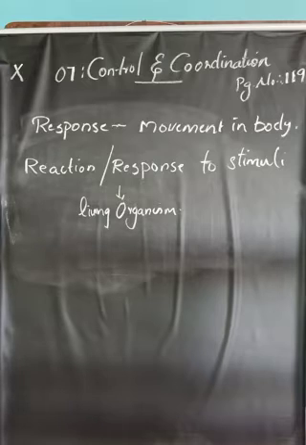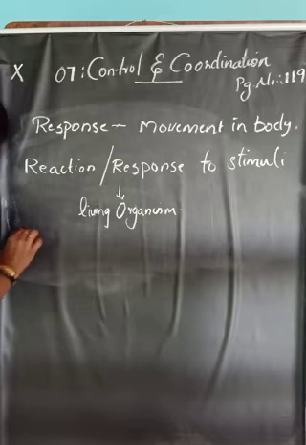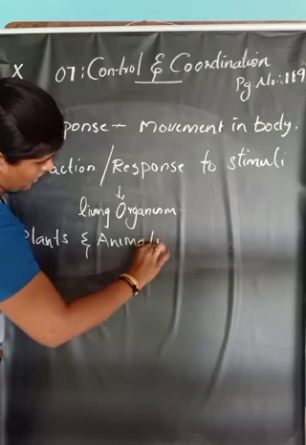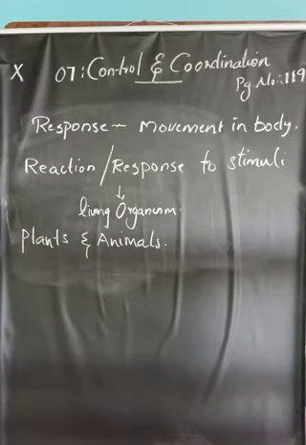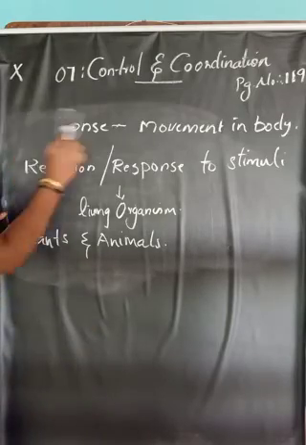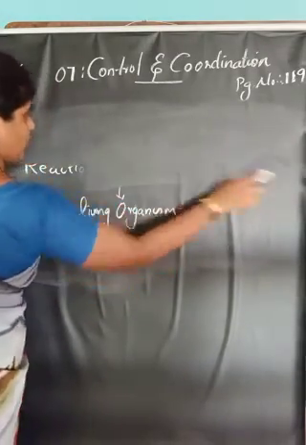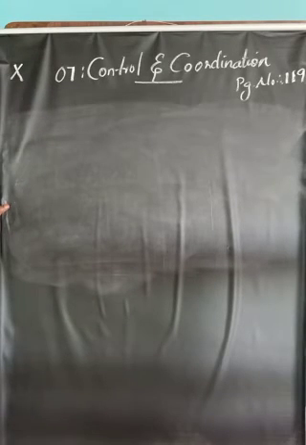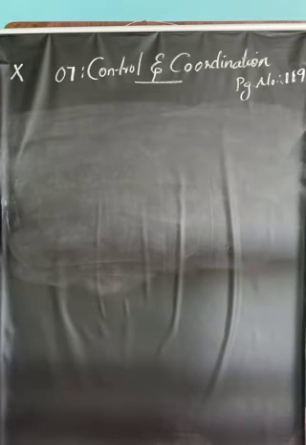We know both plants and animals respond to various stimuli around them. I am giving an example. Plants may bend towards the sunlight. Plants grow towards the light, but animals never bend towards the light. Animals may move towards where food is available. So both plants and animals respond to various stimuli around them.